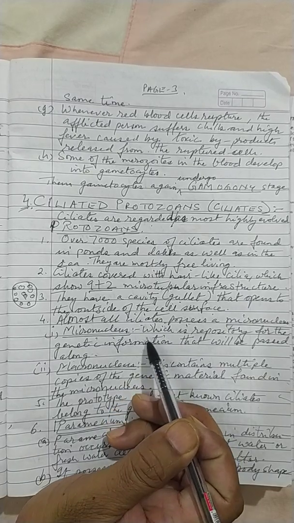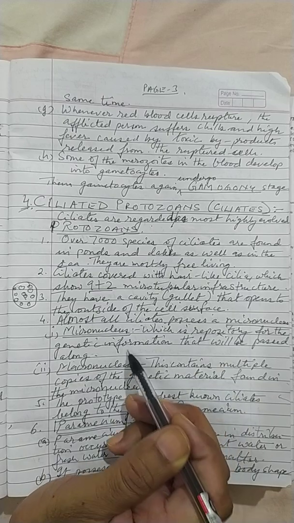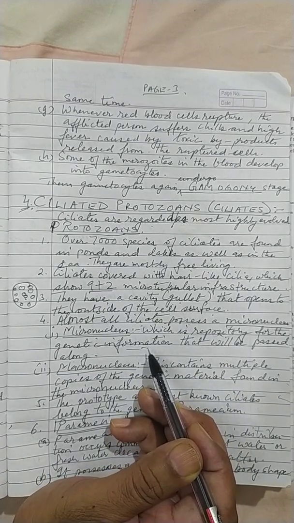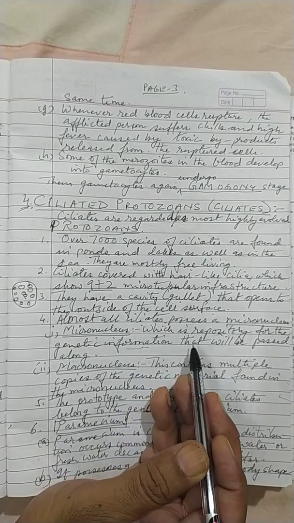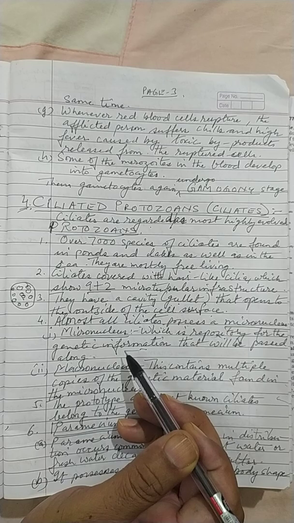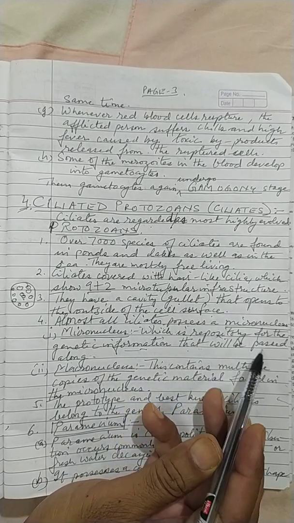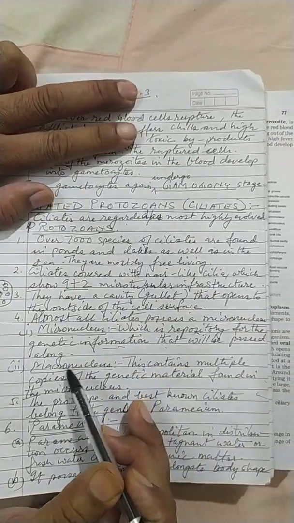The micronucleus is a repository for the genetic information. What is there in the micronucleus, children? This is the place where all the genetic information is there that will be passed along into the next generation.